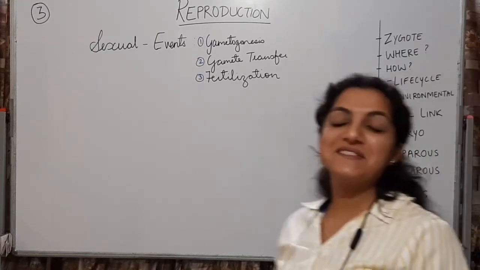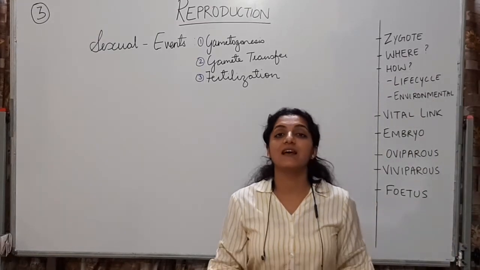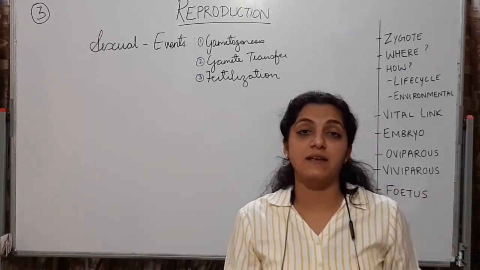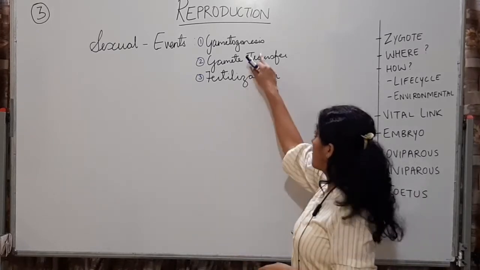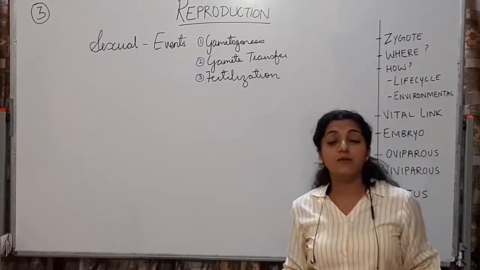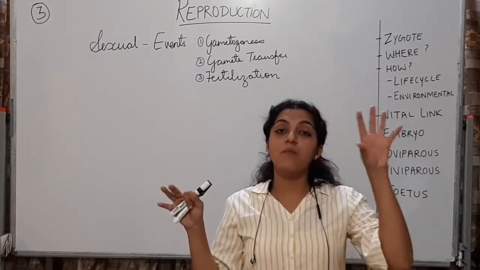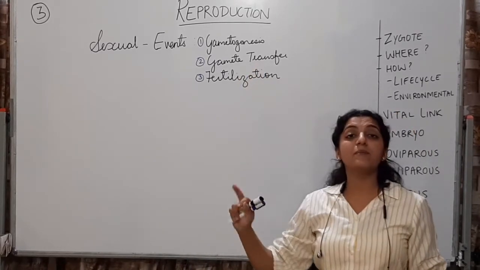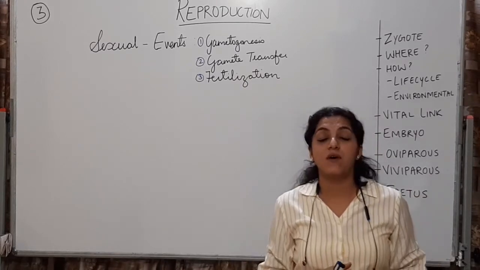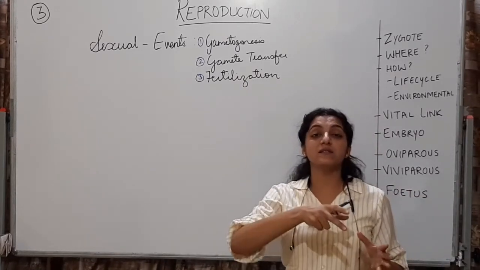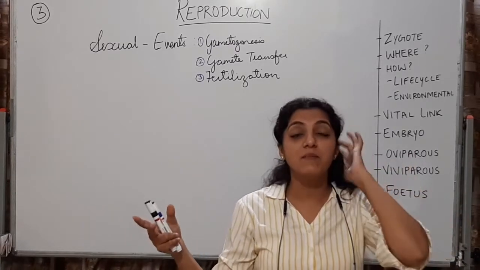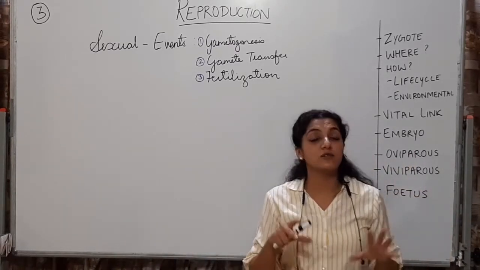So, hello, dear students. Yesterday we have seen how a zygote is formed, that is the process of fertilization. How gametes are formed in the process of gametogenesis. Male gamete is formed, female gamete is formed. Then we have seen in detail the process of gamete transfer. How one gamete is brought to the other gamete. How one unisexual gamete is brought to another unisexual gamete.